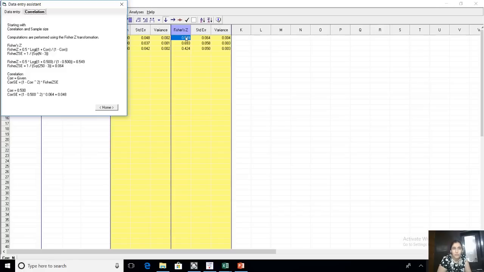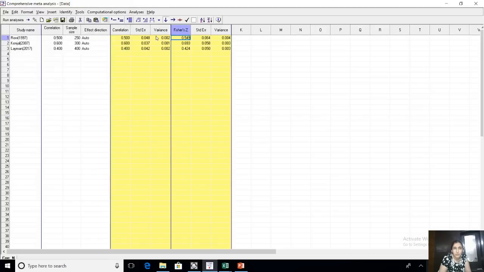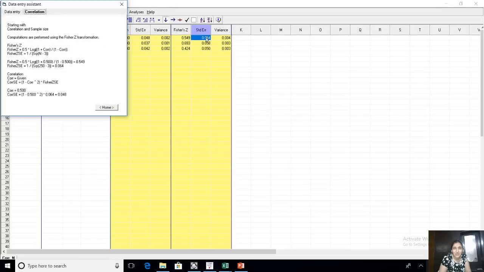And if you remember, the formula for standard error was also 1 upon n minus 3. The same formulas are over here also. So you click Fisher Z, it shows you the values of how the correlation changed to Fisher's Z. If you click on standard error, it shows you Fisher's Z, then standard error, and all the formulas.